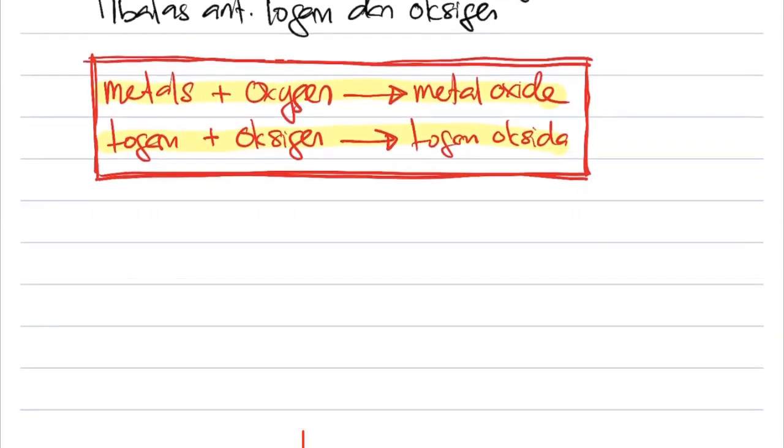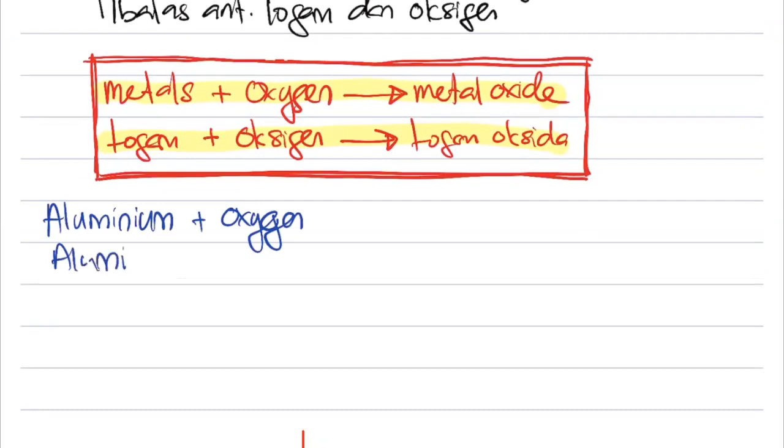So let's say the first one, I am taking aluminium. Aluminium plus with oxygen. In bahasa Melayu we got aluminium tambah dengan gas oxygen. What will I get? Apa yang saya akan dapat?